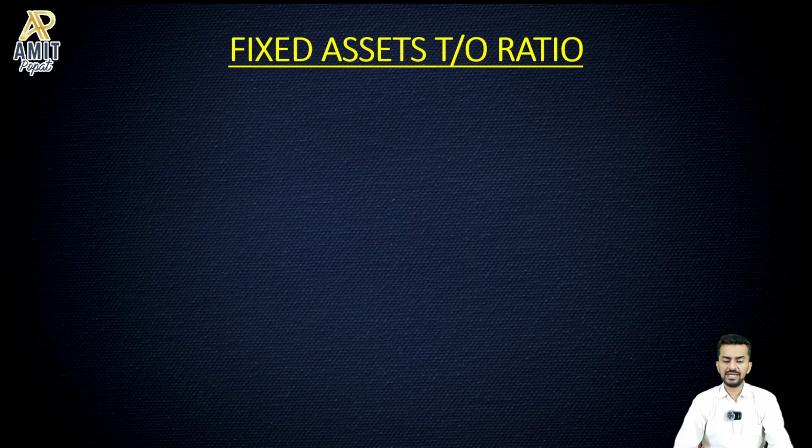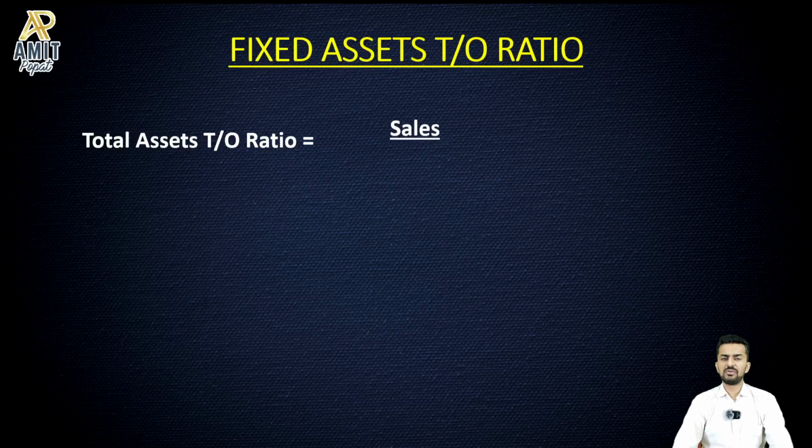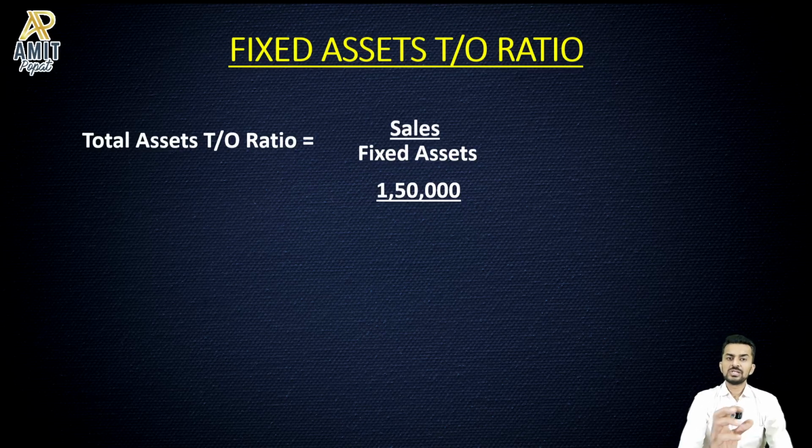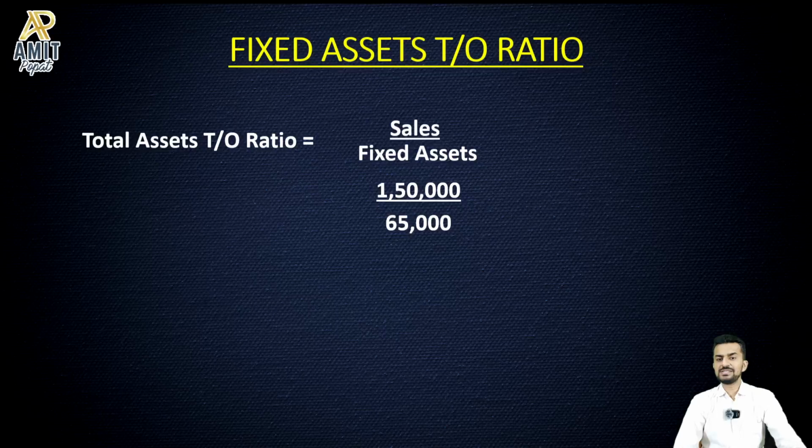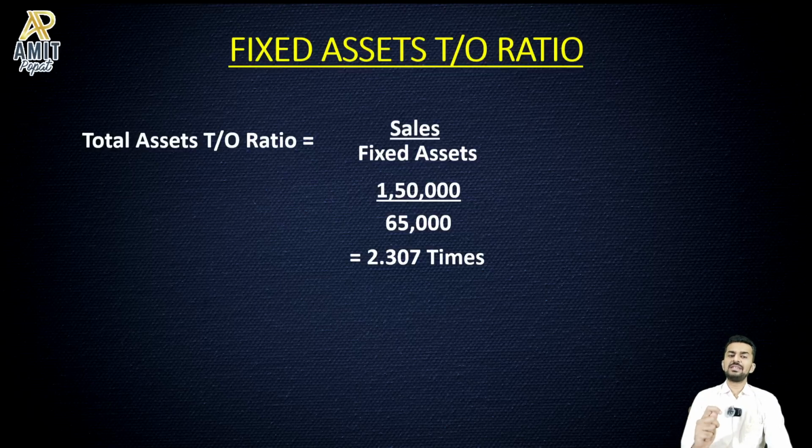Fair enough. Okay, let's move to the next part now. The first ratio that we want to talk about is the fixed asset turnover ratio. It is not the total asset turnover ratio. In the example that we have been carrying forward since the last four videos, we have sales of 1.5 lakhs and fixed assets in the balance sheet, which you can check if you go back three videos, of 65,000. That signifies that my fixed asset turnover ratio is 2.307 times.